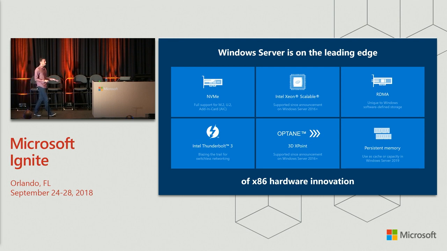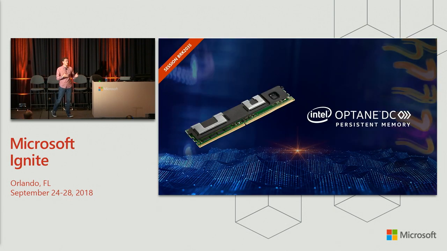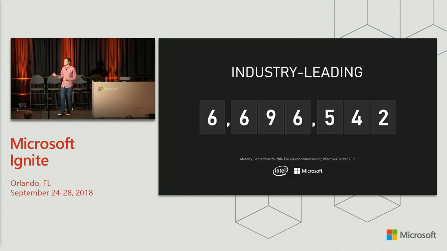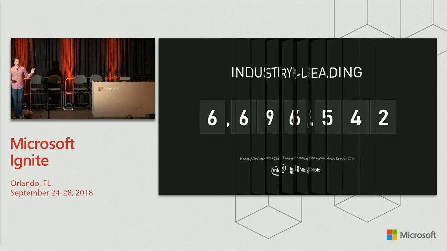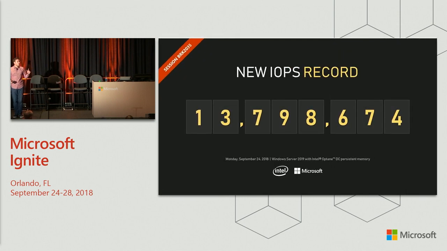And many of you may have seen that earlier this week we did a demo with Intel Optane DC persistent memory, where we took our previous industry-leading nearly 6.7 million IOPS, or storage operations per second, from a single cluster, and doubled our own record to over 13.7 million, with a cluster that was actually smaller. Rather than 16 nodes, we just needed 12.